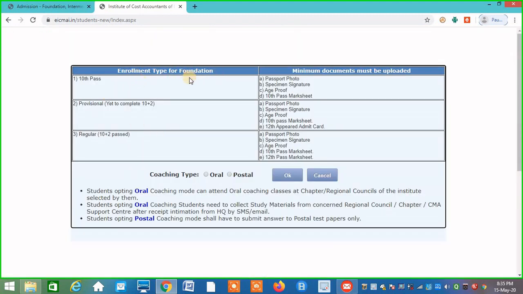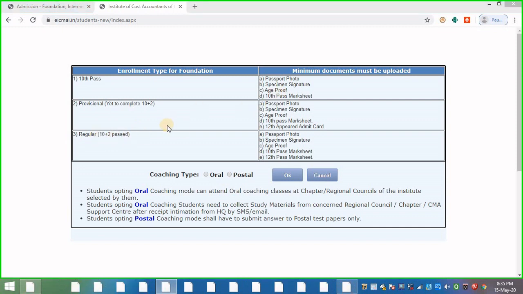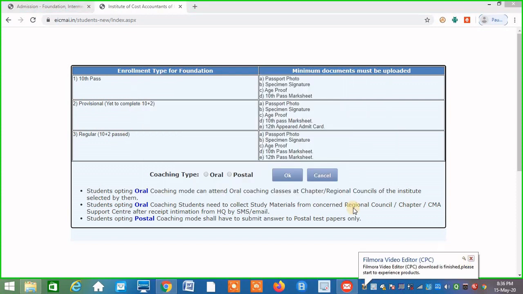Here is the enrollment type for foundation. There are three types of students who can enroll for foundation: those who have cleared 10th standard, those who are waiting for the 12th standard result, and those who have cleared 12th standard, those who are in FY, SY, TY. Mostly students take admission when they are in FY and SY, because after TY you can take admission directly to intermediate. So students will see what documents are required.